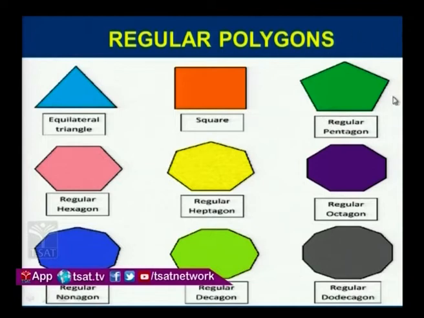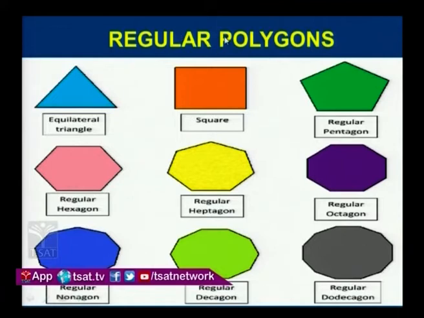Then it is a pentagon. In a pentagon, if all its sides are equal in measure, then it is called a regular pentagon. It is a regular hexagon because this figure has 6 sides and all 6 sides are equal in measure. Like this, all these are examples of regular polygons.